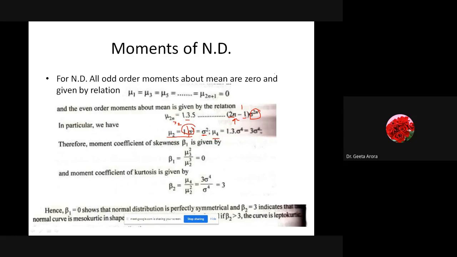Right? So these are the values we have to learn: whenever we are talking about the normal distribution, the odd order moments are always 0, and for the even order moments we have learned the values of mu2 and mu4. So this is what we have learned. And now we are going to learn